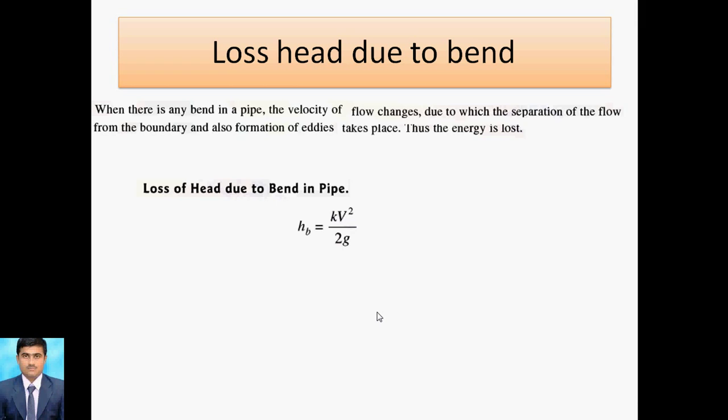So HB, the head loss due to bend, is equal to kV square by 2g. k is the coefficient of bend, V is the velocity at the initial diameter size, which we can compute, and 2g, where g is 9.81, the acceleration due to gravity. So HB is the head loss due to bend, V is the velocity of flow, and k is the coefficient of bend. This is the overall information regarding the bend in a pipe.